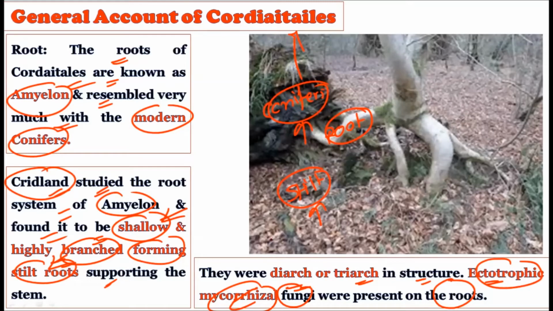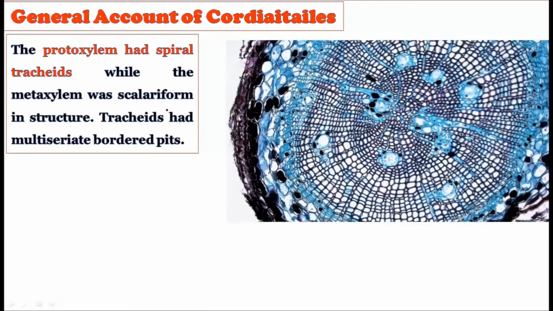We have studied both types of mycorrhizae, and the ectotrophic mycorrhizae were also present in the members of the Cordaitales, and they may have been diarch in structure. Now we are talking about the roots of the Cordaitales.